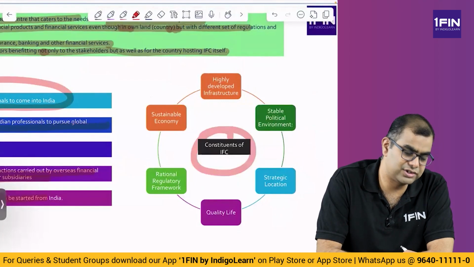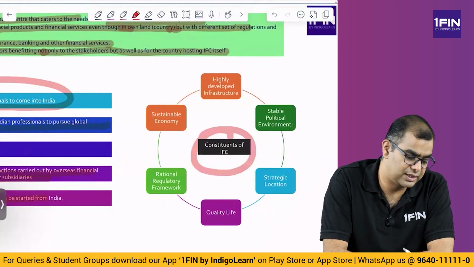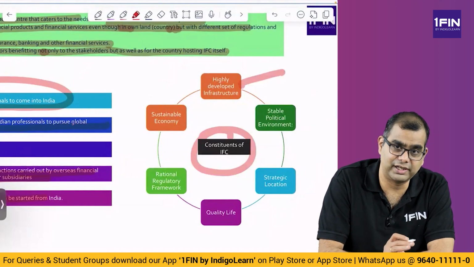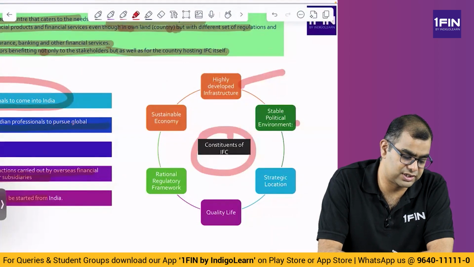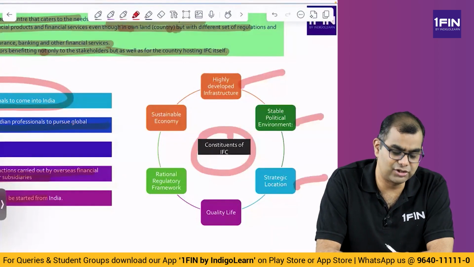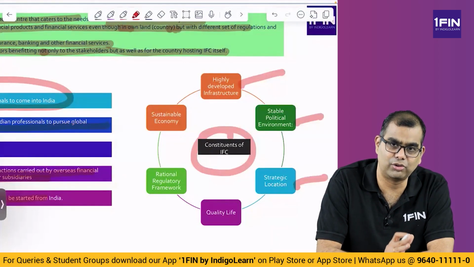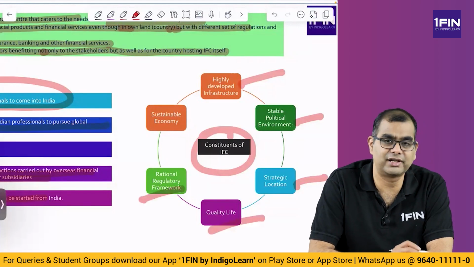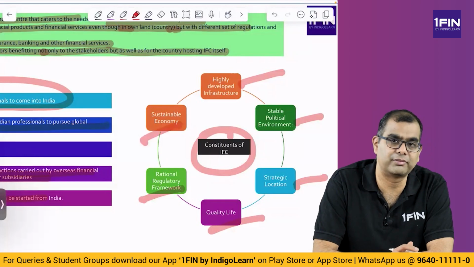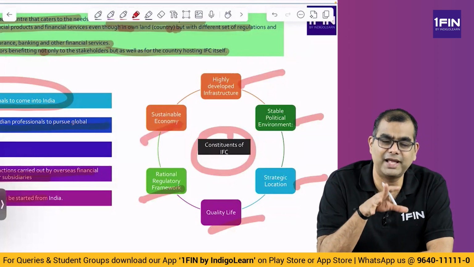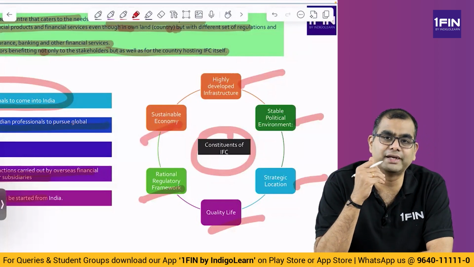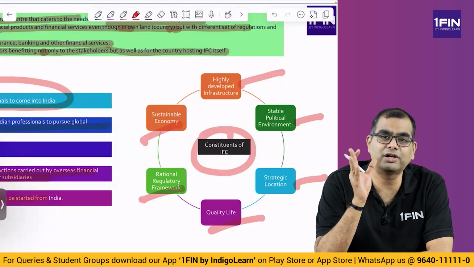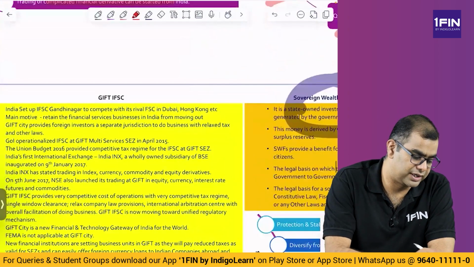So, what are the constituents? Basically, what are the elements? Highly developed infrastructure, both physical and technological. Stable political environment. Strategic location, with a good airport, sea coast, and all that. Good quality of life. Rational regulatory framework: the domestic laws won't apply, international laws will apply. Sustainable economy. So basically, it is a place where everything comes together to make it a wonderful place for foreigners to come and invest.